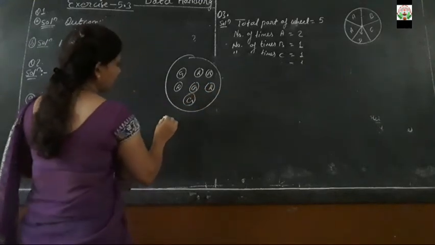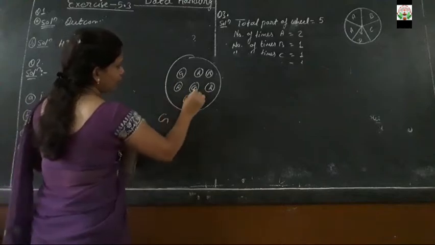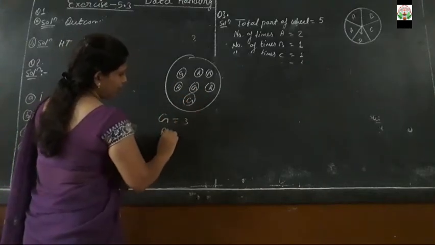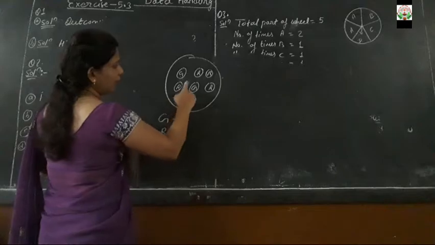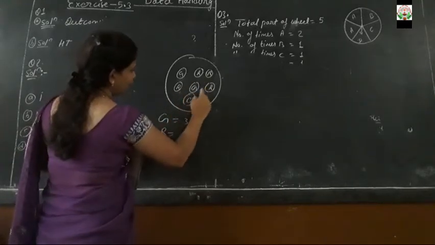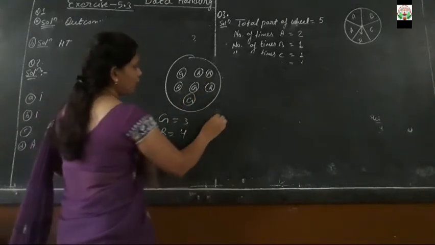Now how many G is there? 1, 2, 3. 3 G is there. That means green color apples. And how many red color apples are there? 1, 2, 3, 4. 4 red color apples. So what is the probability? So probability